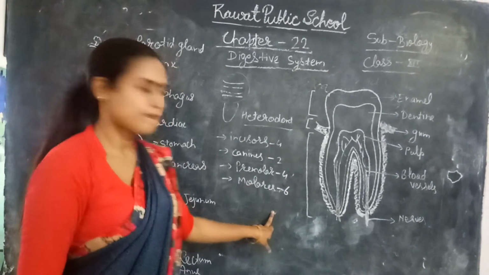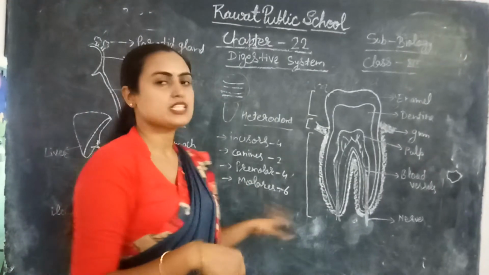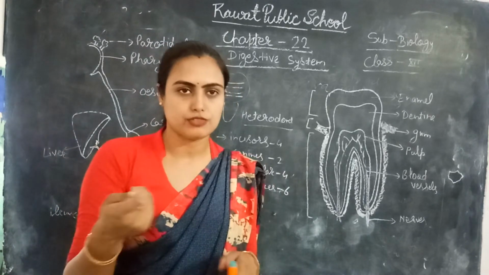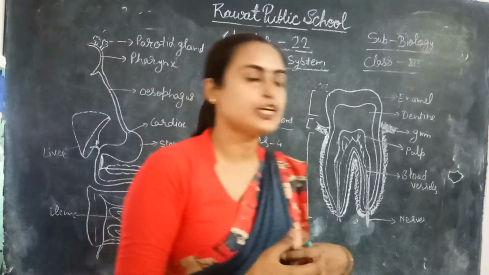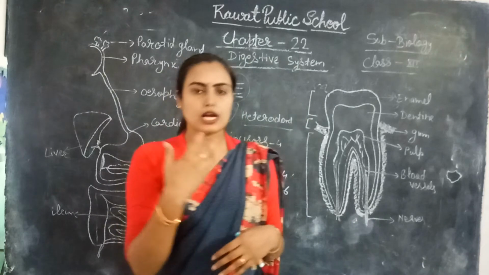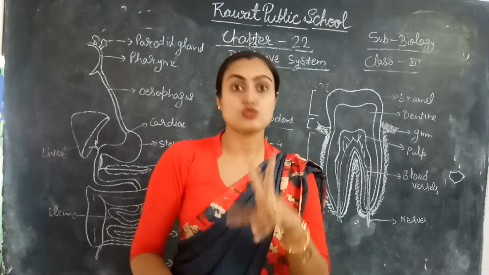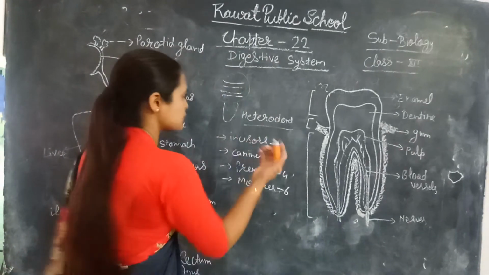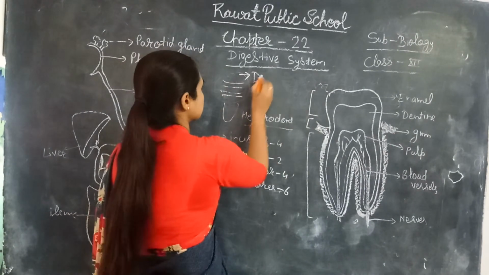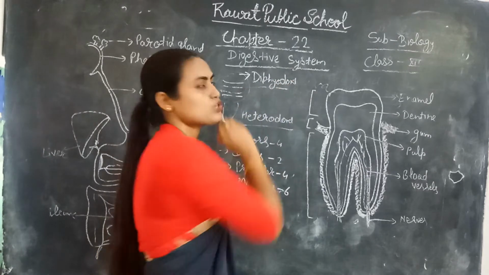This is the number of these four kinds of teeth in both the upper as well as lower jaw. This is generally represented by a dental formula. Actually, a mature adult human being has 32 teeth in the complete jaw, right? Out of these, we have two sets of teeth, so human teeth are called diphyodont. Diphyodont means we have two sets of teeth.